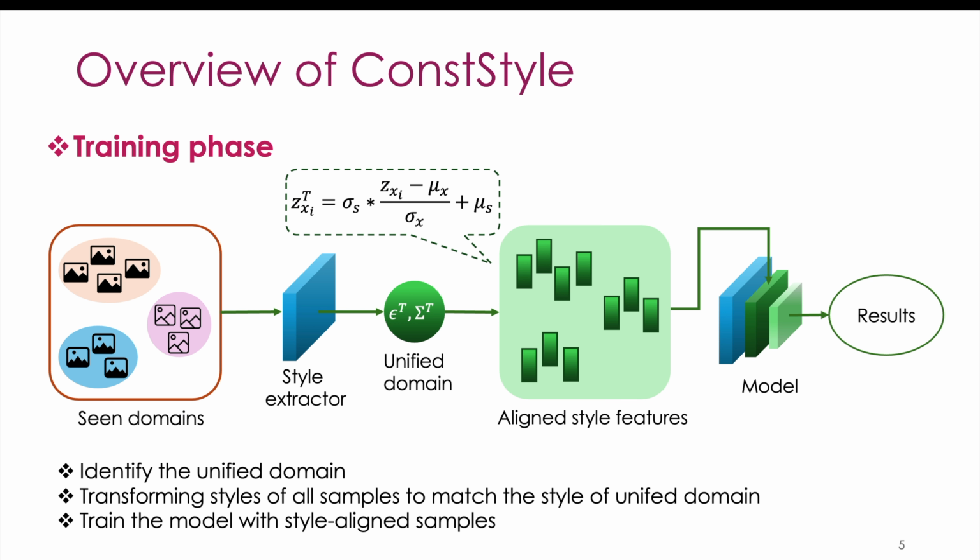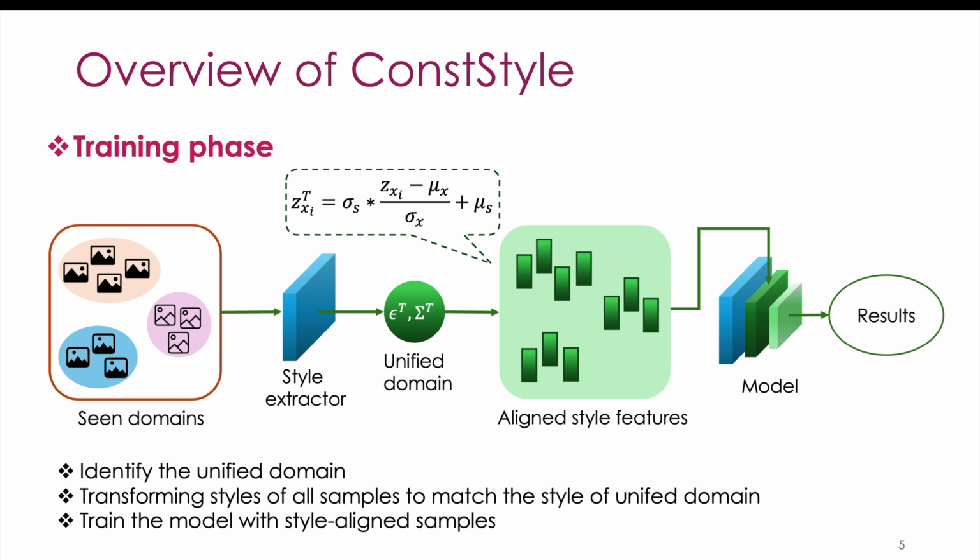Let's take a closer look at the training phase. First, all seen samples are fed into the style extractor to obtain their style features, which we assume follow a Gaussian distribution. We then apply a Gaussian mixture model to characterize the distribution of each domain and identify the unified domain as the barycenter of all seen domain distributions. Afterward, all seen samples are transformed by aligning their style features with those sampled from the unified domain. The formulation for this style alignment is shown in the slide.